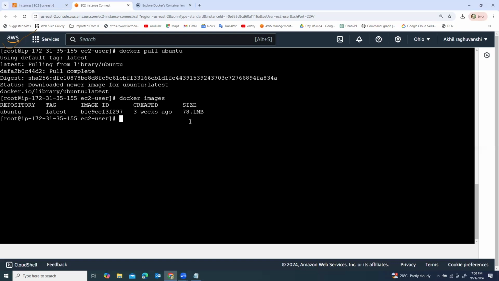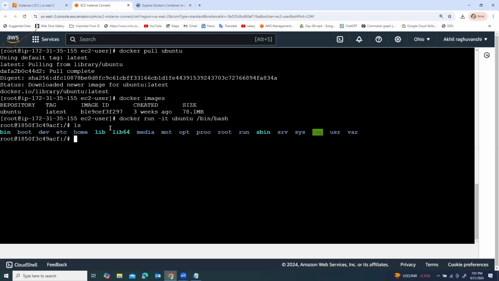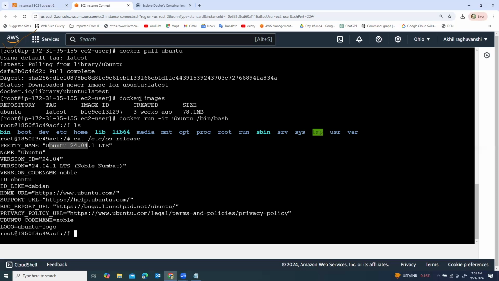For creating a container from the image, we write the command docker run -it, the image name, then /bin/bash. And the container is created, right? You can check the ID of the container, and right now I'm inside this container. We can run ls and find lots of directories under this container. This container is created from the Ubuntu image. Now we can check the operating system with cat /etc/os-release. This is Ubuntu. So the first lab is completed.